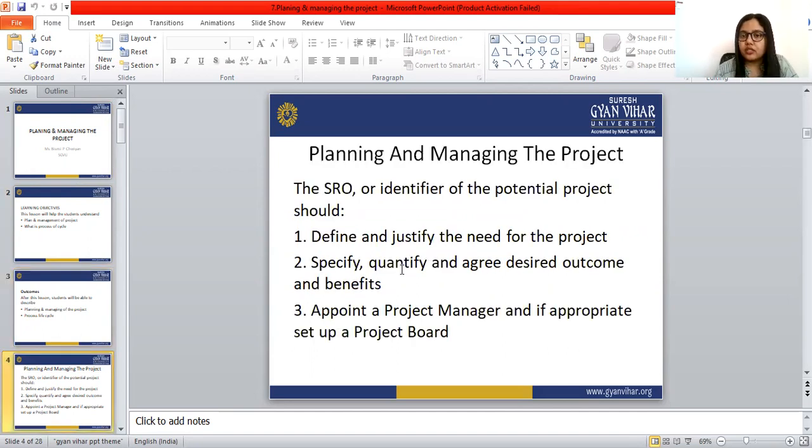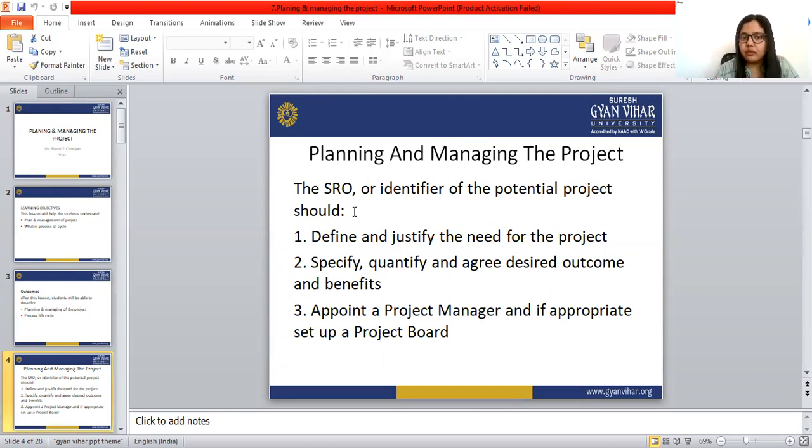So planning and managing the project: the SRO or identifier of the potential project should define and justify the need for the project, meaning why this project is necessary. They have to define that project, and it is the duty of the SRO and the identifier to define and justify the need for the project.